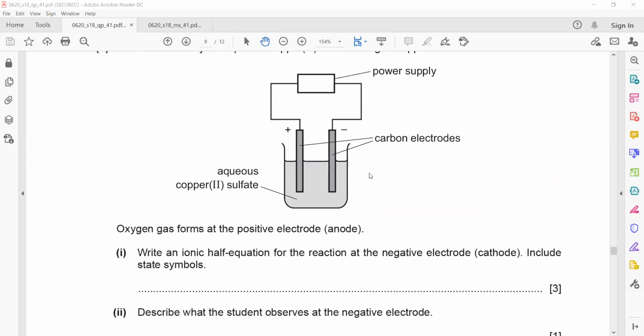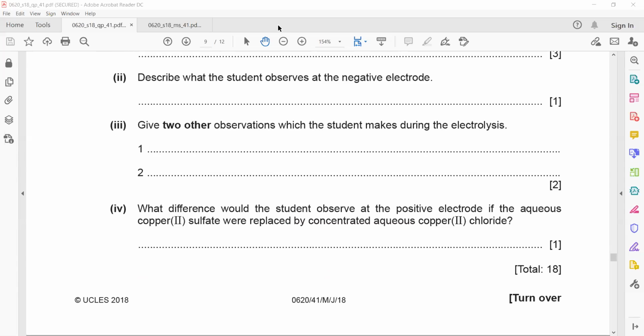Because when chlorine moves, what is the appearance of the chlorine? Chlorine is a yellowish green gas. So a yellowish green gas is given off at the anode, because oxygen is colorless, carbon dioxide is colorless, but chlorine is yellowish green. Or green gas is acceptable, you can mention that. Instead of colorless gas or bubbles, you will see a colored gas there.